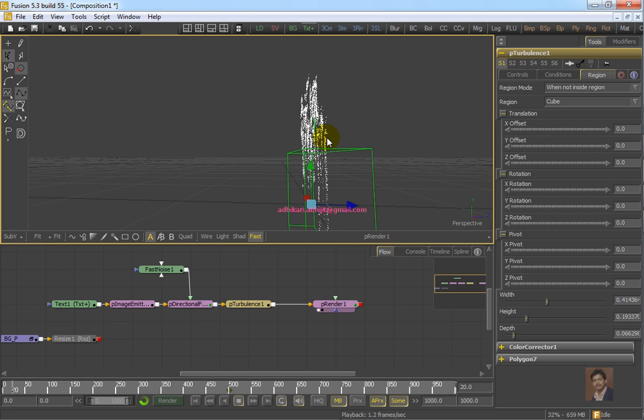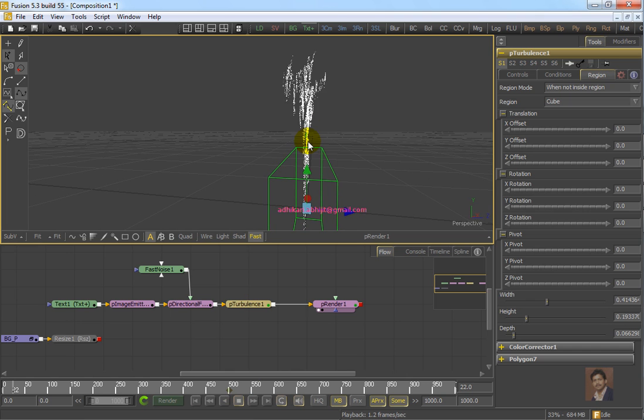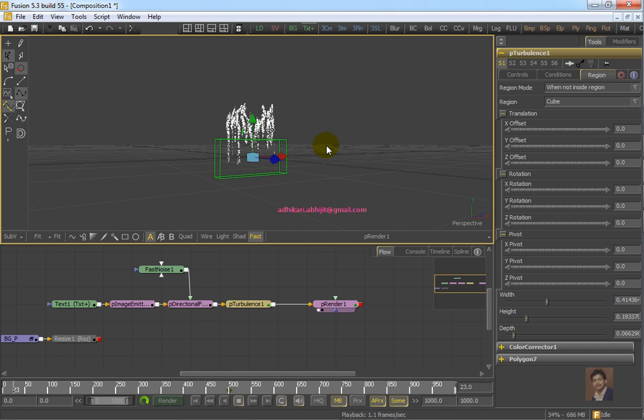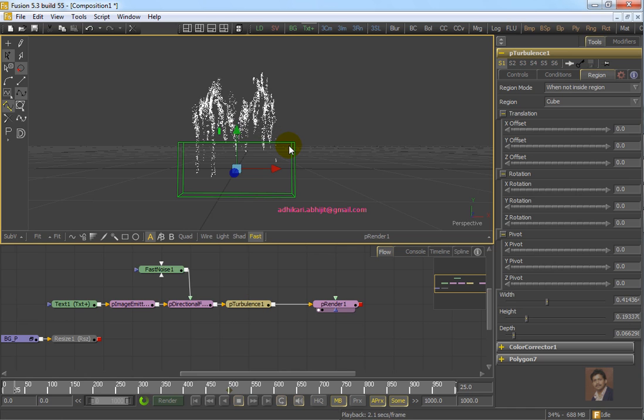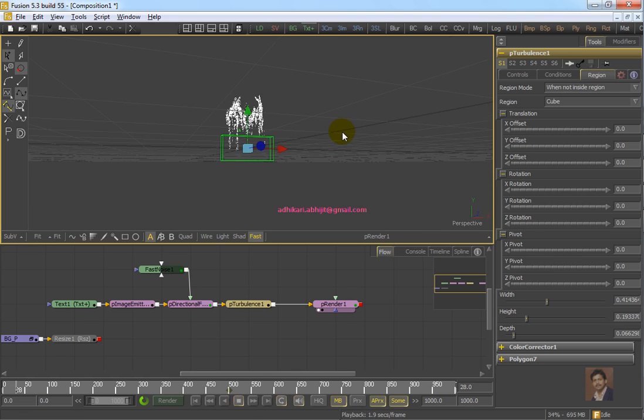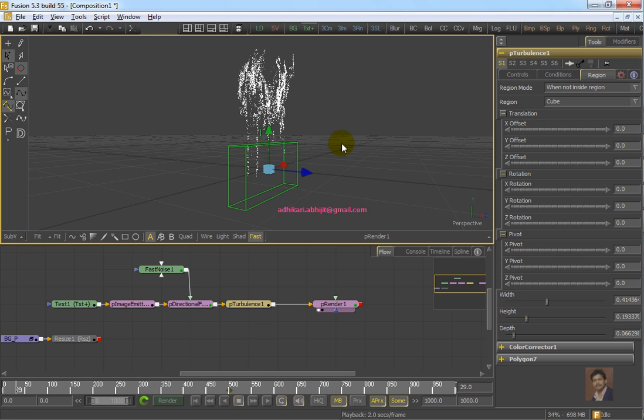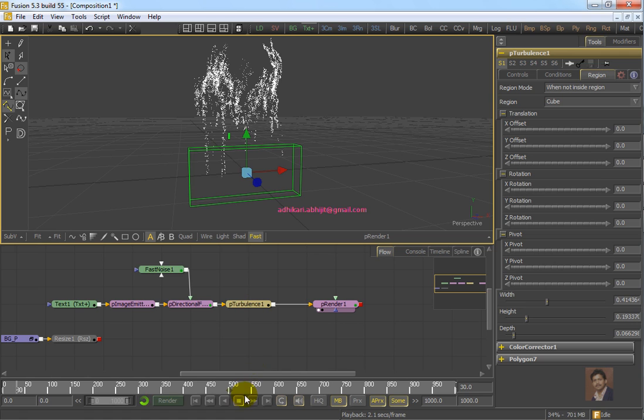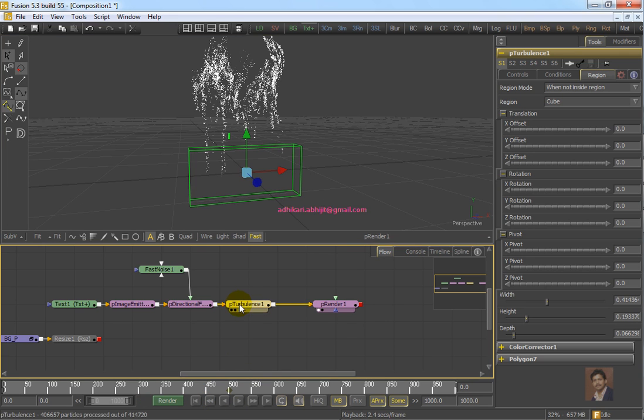Check the turbulence effect is working over here, right? Now we can adjust the area of this cube.